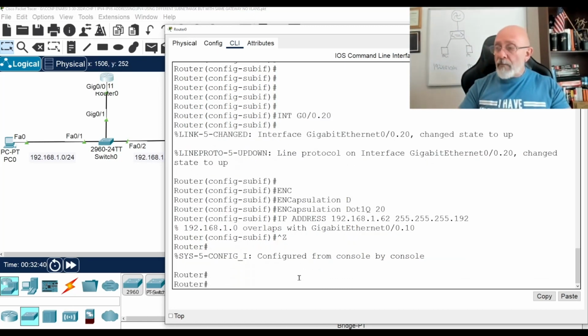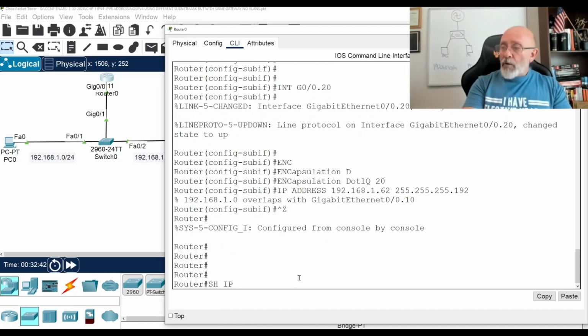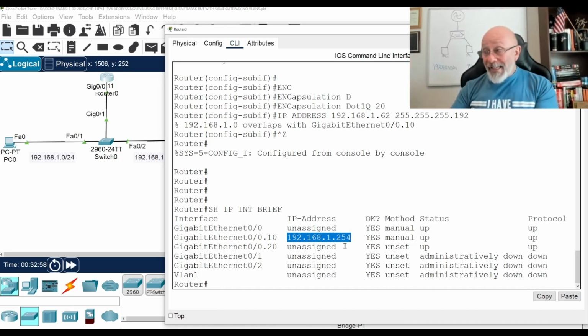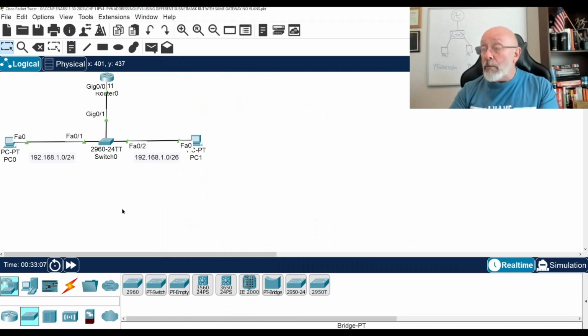Let's take a look at this. Show IP int brief. This is 1.254. This is 1.62. Oh, it falls within that range. So since this has a smaller mask and it encompasses these first two IP addresses, apparently it has an issue